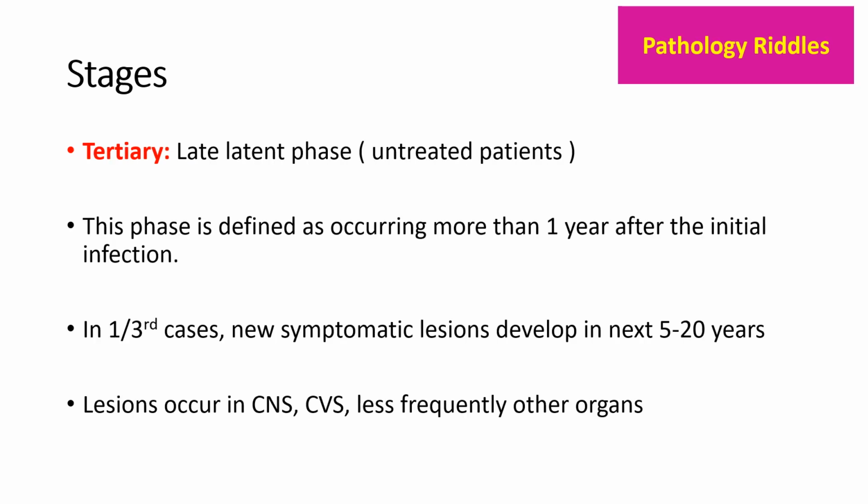So if the secondary syphilis is not treated or does not spontaneously resolve, then it will progress to tertiary syphilis. This phase occurs after 1 year of initial infection. In 1/3 of the cases, new symptomatic lesions will develop after 5 to 20 years. So in tertiary syphilis, the lesions will occur in central nervous system, cardiovascular system, and less frequently in other organs also.